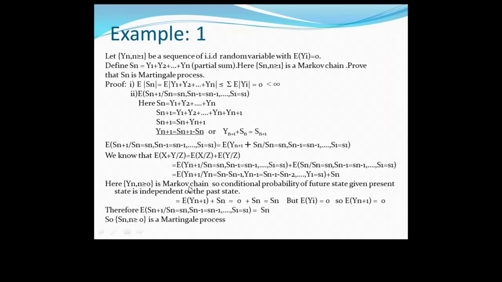Here Yn is a Markov chain, so the conditional probability of the future state given the present state is independent of the past state. So the expected value of Yn plus 1 given Yn, Yn minus 1 up to Y1 is nothing but the expected value of Yn plus 1. But the expected value of Yn plus 1 is what? 0. So directly write here 0 plus Sn. So the final answer is what? Sn. Therefore Sn, that is the partial sum, is a martingale process.